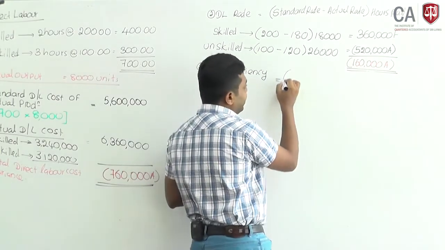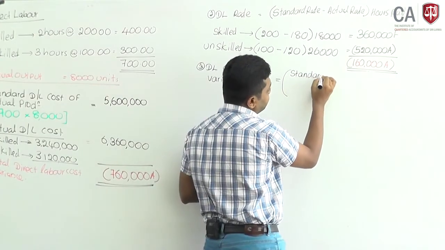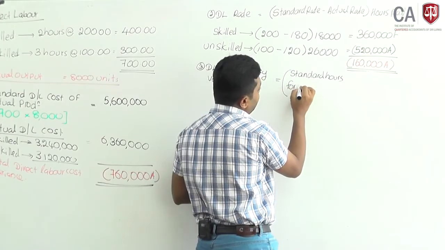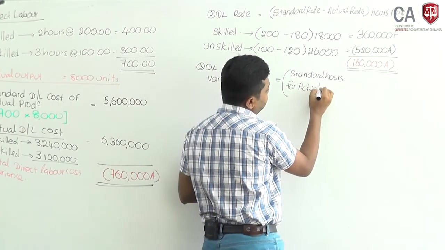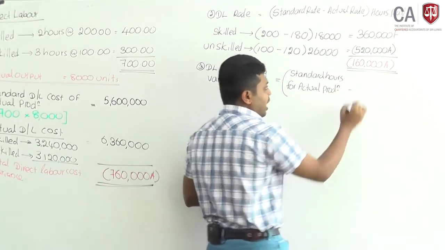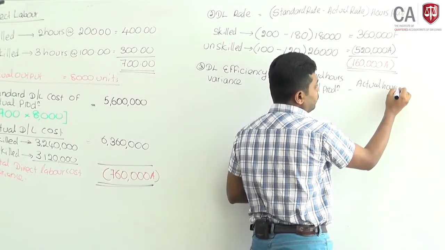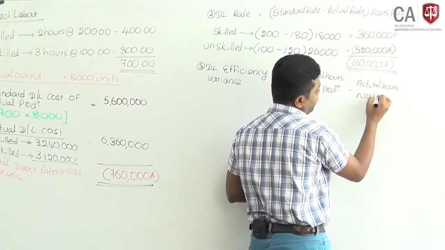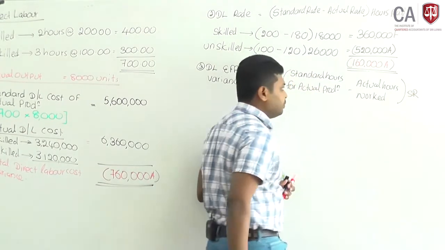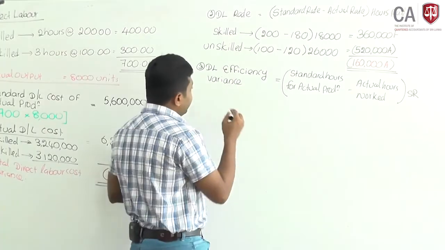Therefore, you have to compare standard hours for actual production minus actual hours worked, into standard rate. Skilled labor.